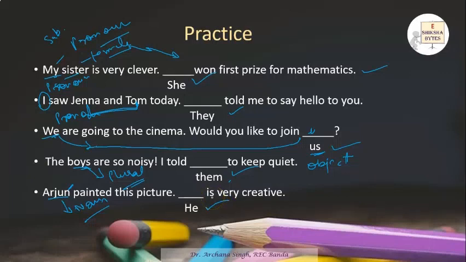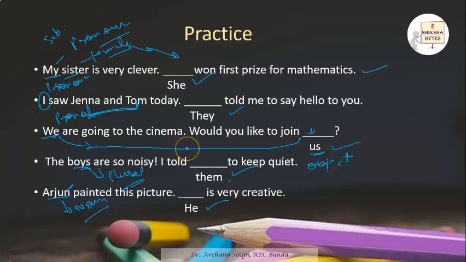I hope now you understand how, when we use pronouns, the subjective cases are different from the objective cases, and we usually get confused about where to use the subjective and the objective cases. So be very sure that when you get an answer of whom and what, it becomes your objective case, and nouns and pronouns are used in subjective cases as well as in objective cases.